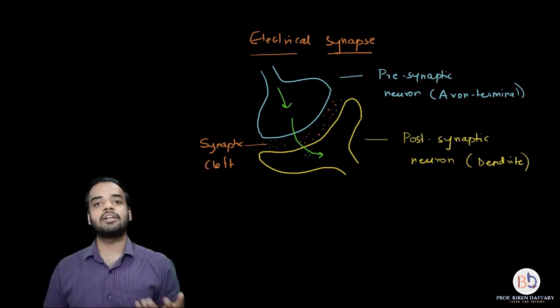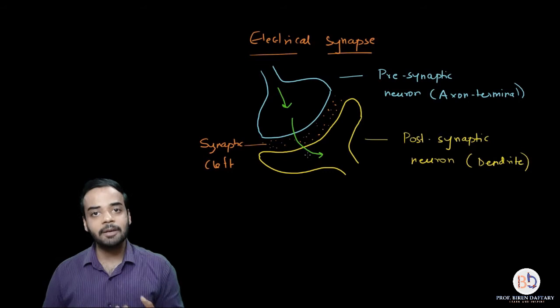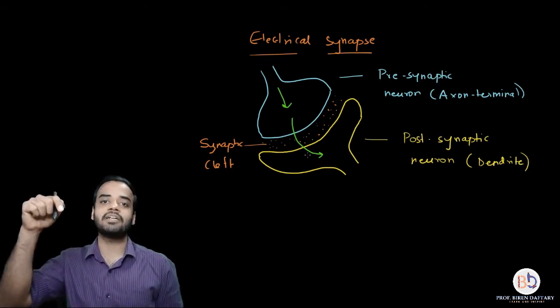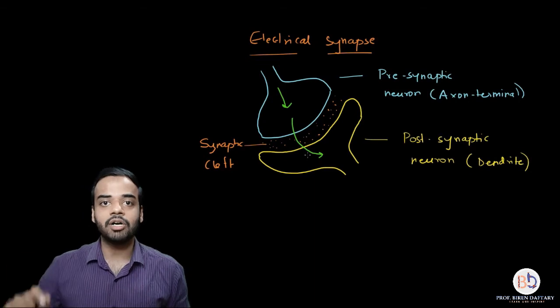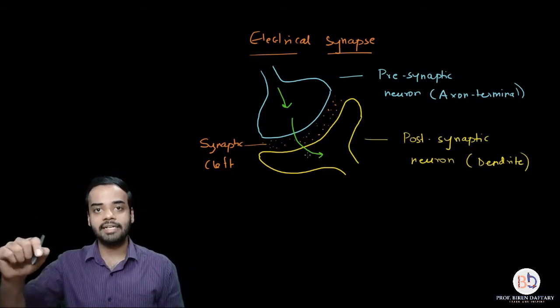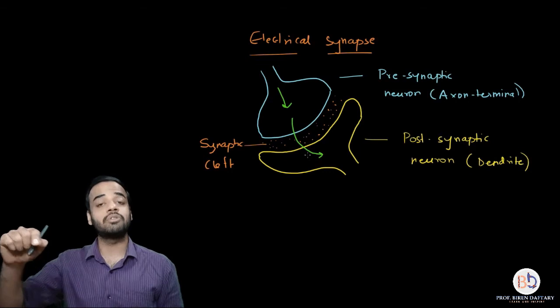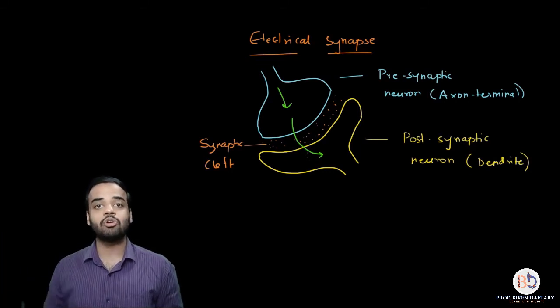And that means now the postsynaptic neuron has received the impulse, and that impulse will be conducted throughout the body of the postsynaptic neuron. So again it will go into the dendrites. From the dendrites it will go into the dendron, cyton, axon, and so on of the postsynaptic neuron. So this is very simple.